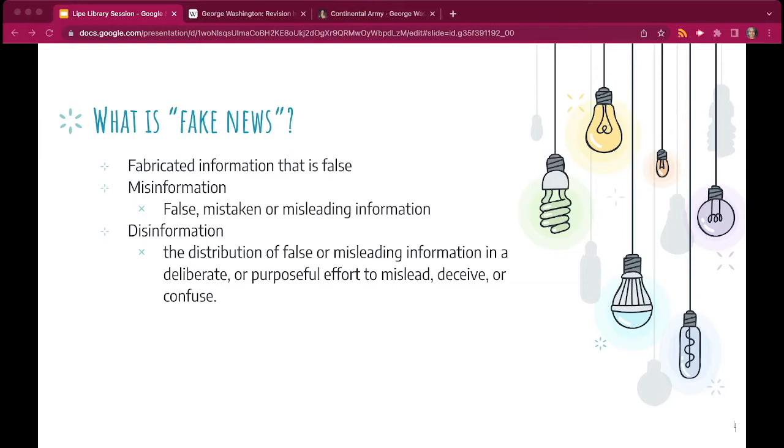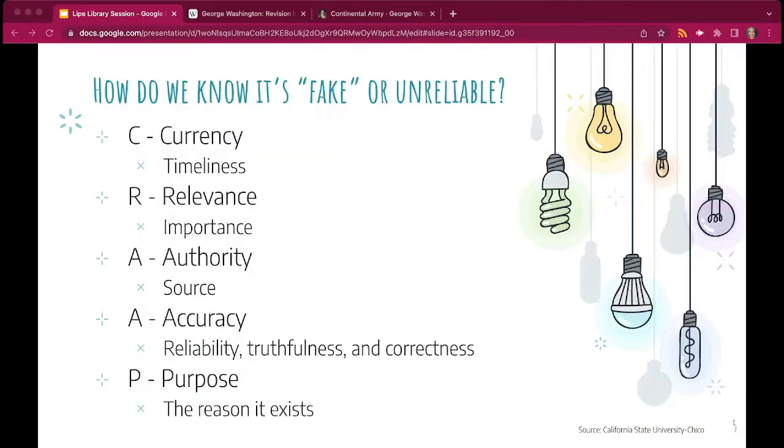There are usually two types of fake news that we hear about the most, misinformation and disinformation. Misinformation is information that is false, mistaken, or misleading. Usually, this information is shared by someone who doesn't realize that it's fake. When they spread it, they usually have the assumption that it's real. The second type of fake news is called disinformation. It is usually spread on purpose in order to deceive or confuse people. People who spread this type of disinformation are usually trying to agitate our emotional state.